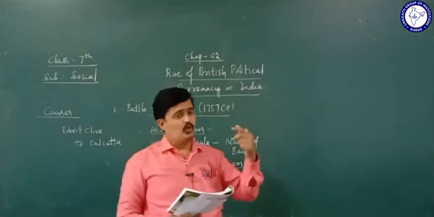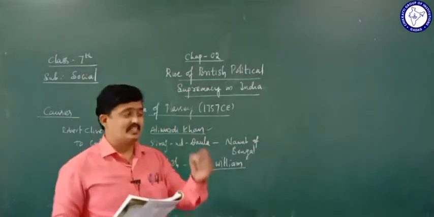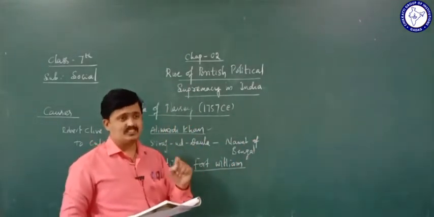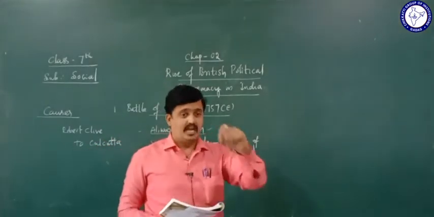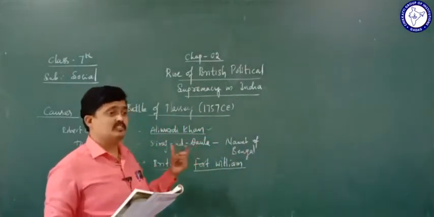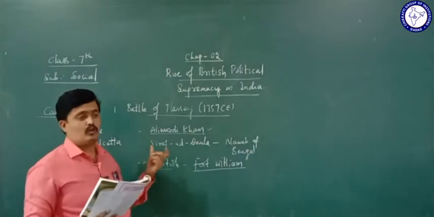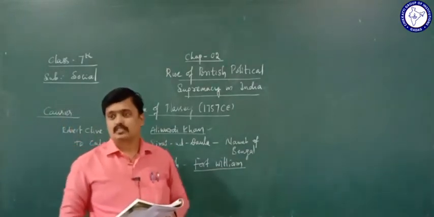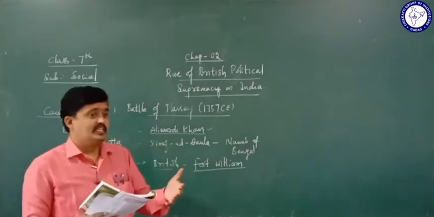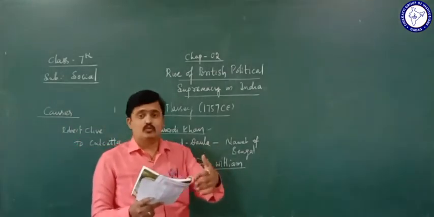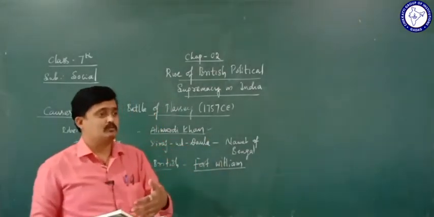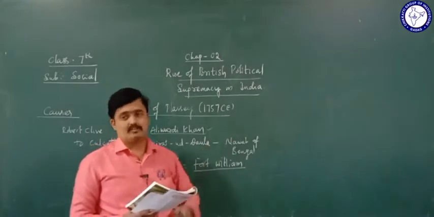And also he entered into a secret pact, a secret agreement, with the military commander of Siraj. Who came into the pact?